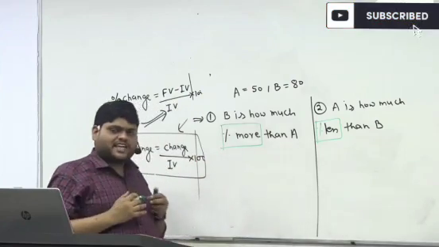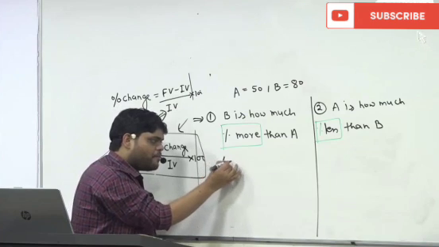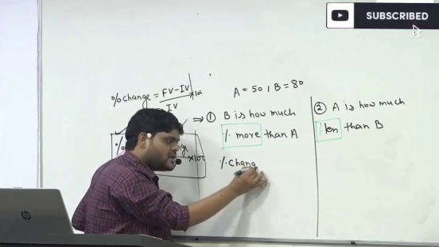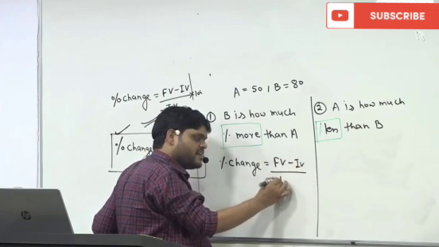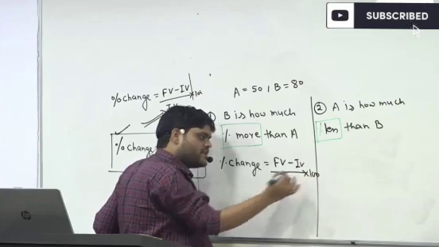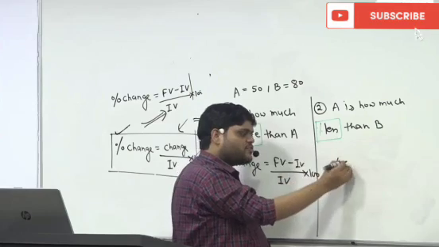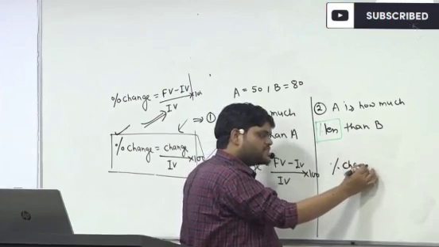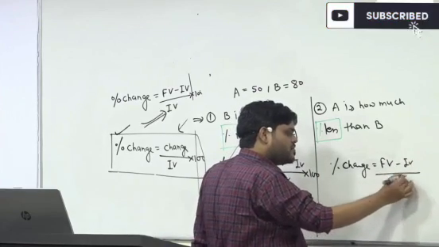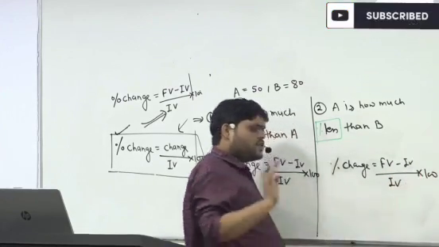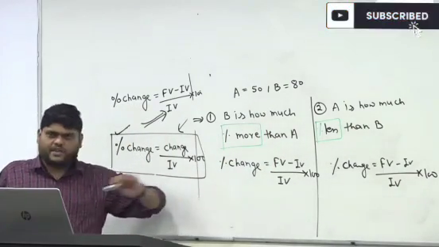So one thing is very clear: they are asking percent of change, which is equal to final value minus initial value upon initial value into 100. Here also they are asking percent of change. I think no doubt should be here. This is very clear to everybody.